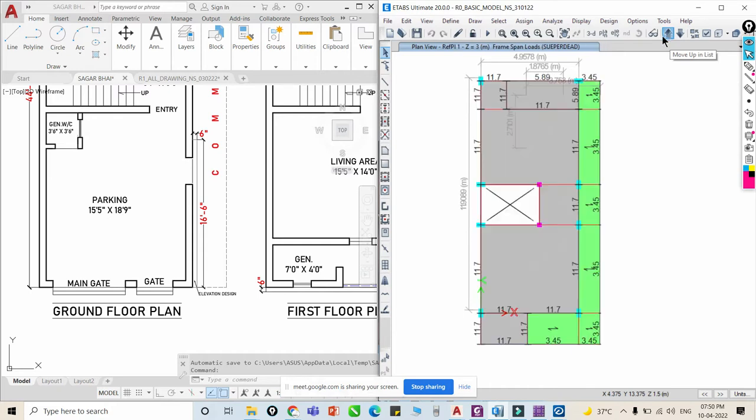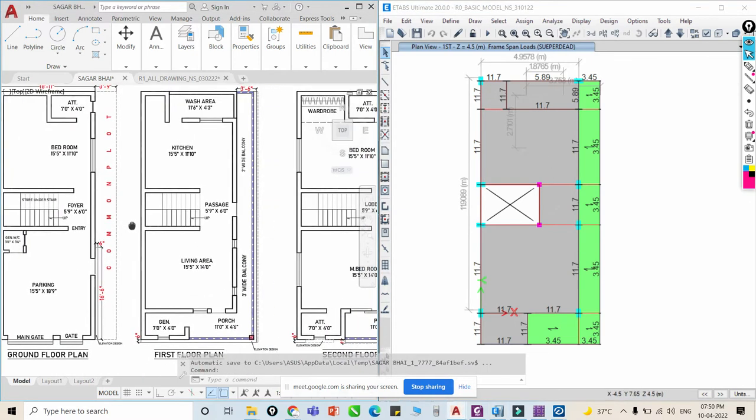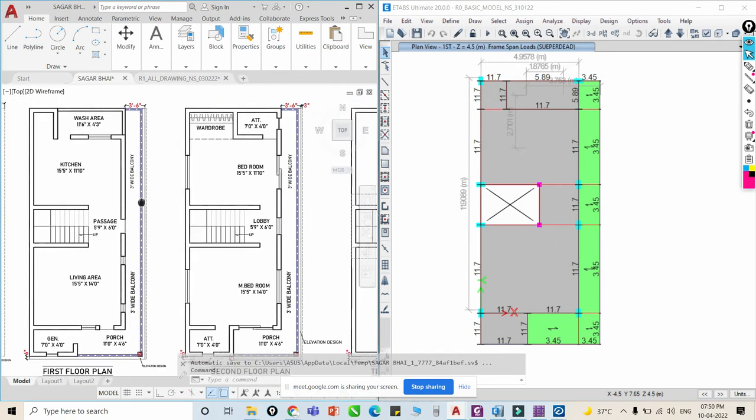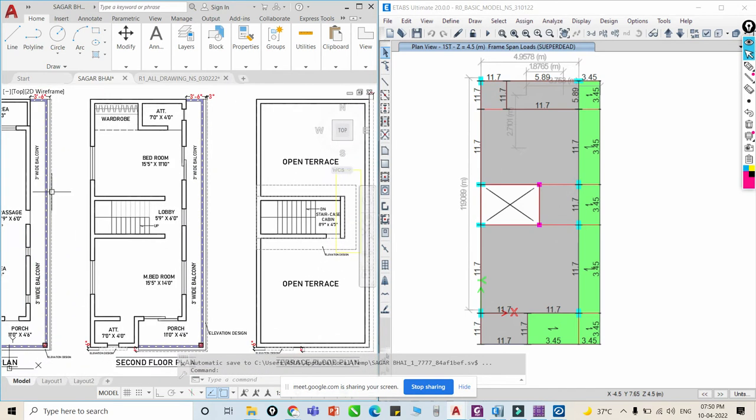You can see everywhere there is a wall load, with different heights of wall, so it is a different loading condition. Okay, clear till here? Clear, sir.